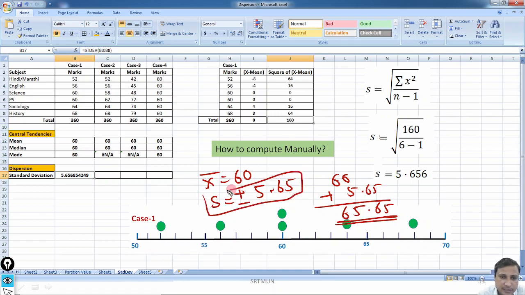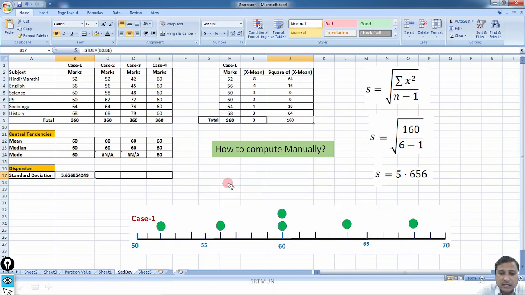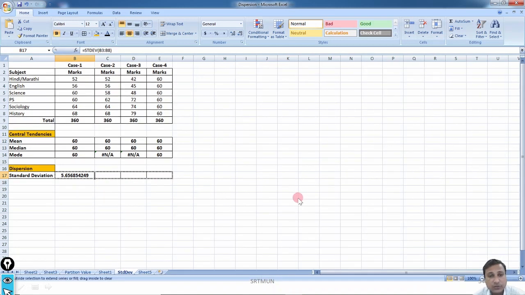Standard deviation simply tells me the average variation, fluctuation of the marks on the upper side and on the lower side. So what is standard deviation? Standard deviation simply tells me that the average distance or the dispersion between the computed arithmetic mean and the values in the distribution is 5.65. So this is the way that we interpret standard deviation. I hope you understood this.